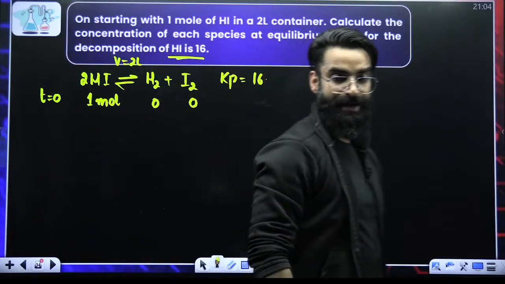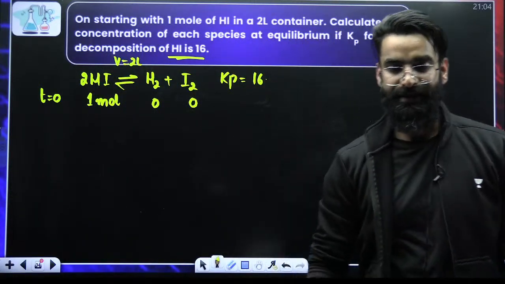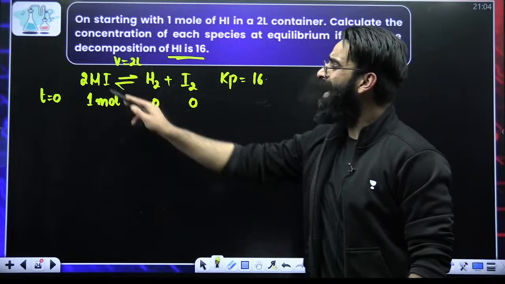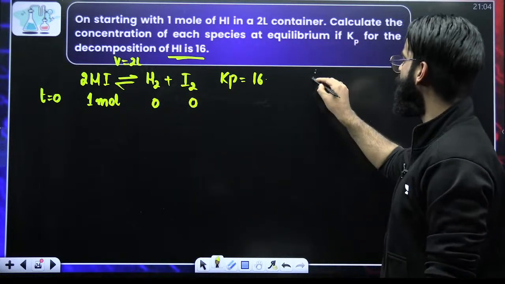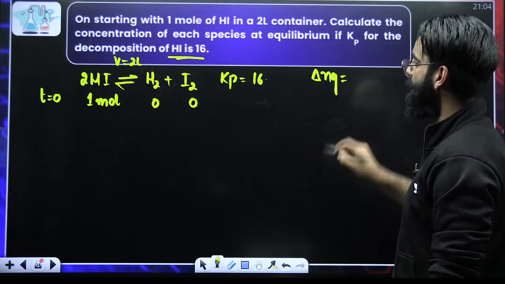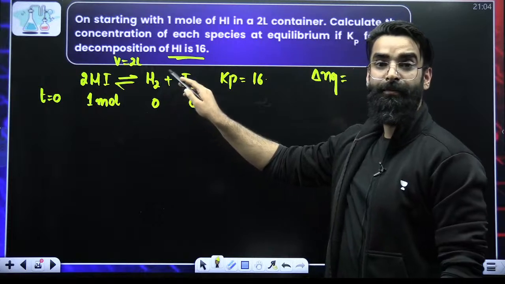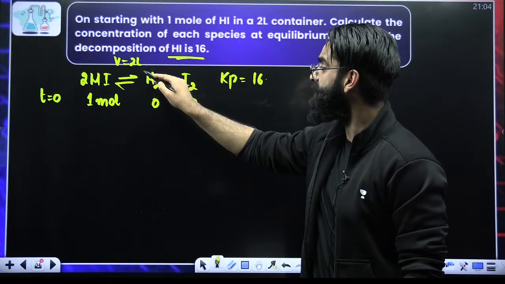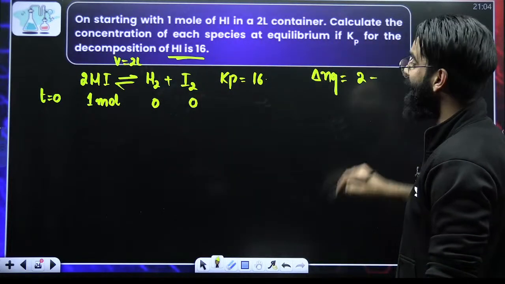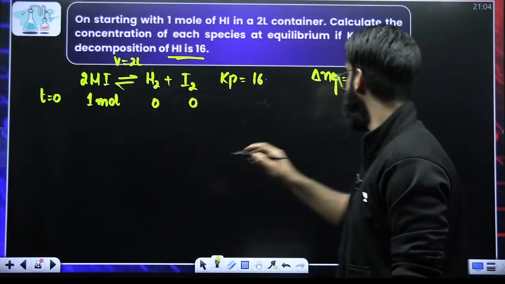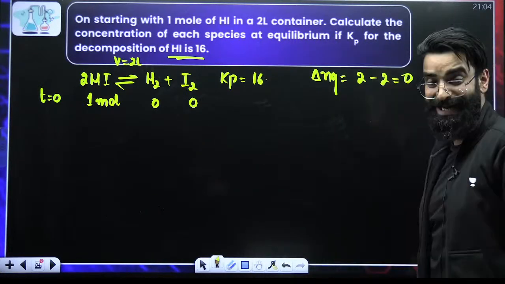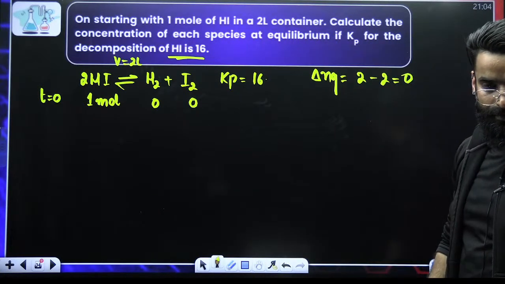Okay. Now guys, one thing. Can you calculate delta Ng for this reaction? Have you heard about delta Ng? Delta Ng is equal to the number of moles of gaseous products, which is 1 plus 1, 2, minus the number of moles of gaseous reactants, which is 2. So 2 minus 2 is 0. So delta Ng for the reaction is 0.